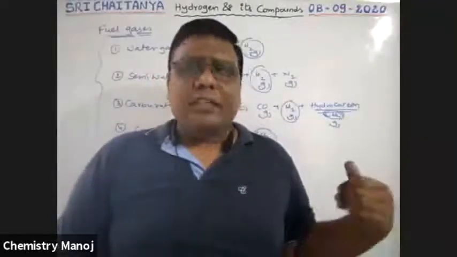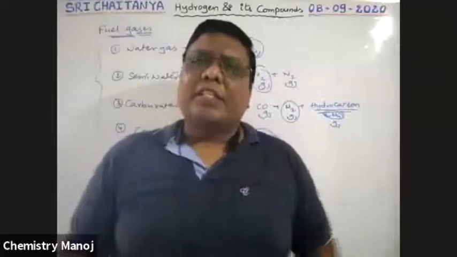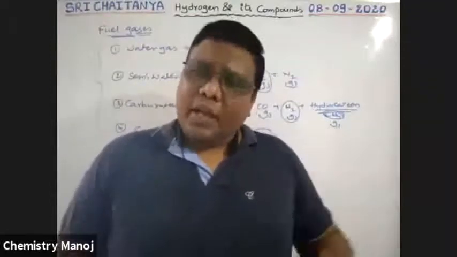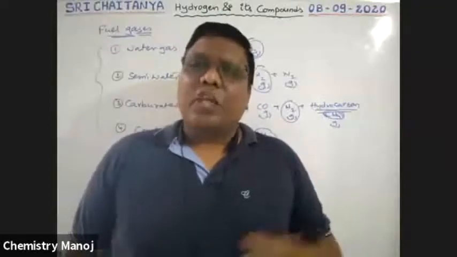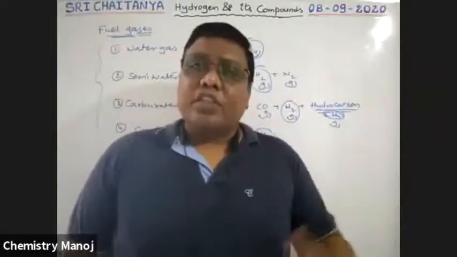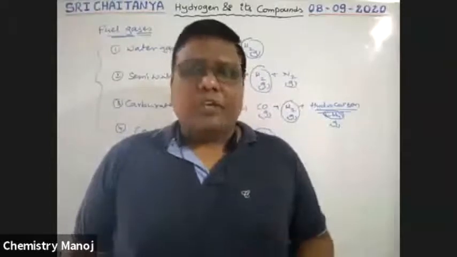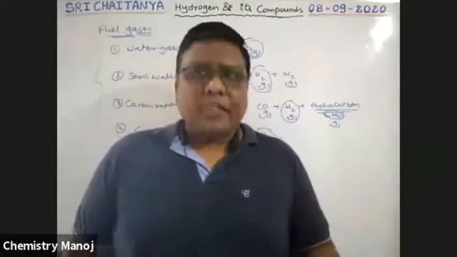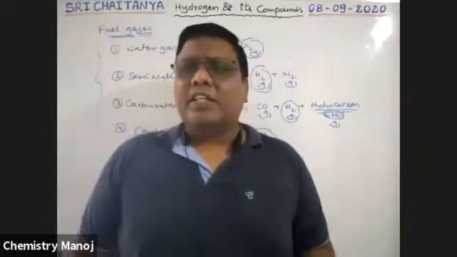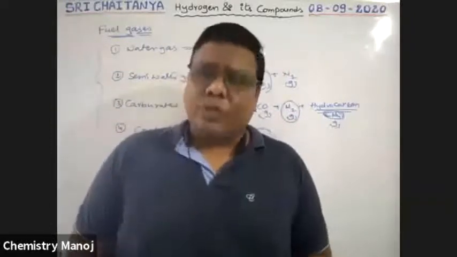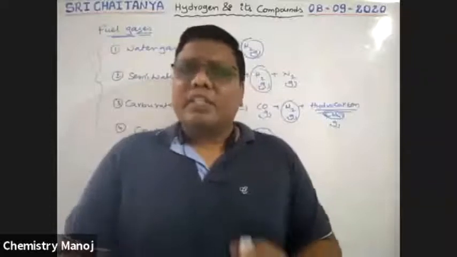Along with these, yesterday I completed that in the synthesis of ammonia in Haber's process, hydrogen is used. In petrochemicals, that is artificial petroleum, the Fischer-Tropsch process, there also hydrogen is used. So in many cases this hydrogen is used as a reagent or reactant for the synthesis of a number of useful products. This is about hydrogen.